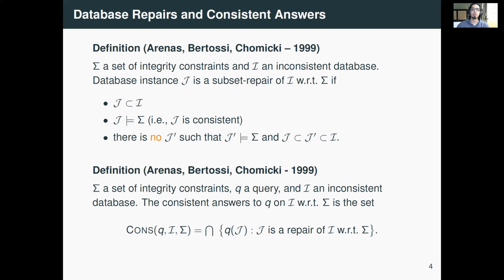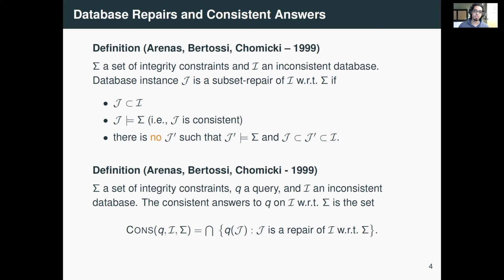That is, you're allowed to delete the tuples from I to come up with a database J, but you can only delete a minimal number of tuples. You can't delete too much and say that now I have a repair. So in other words, a repair of an inconsistent database is a maximal consistent subset of that particular database.